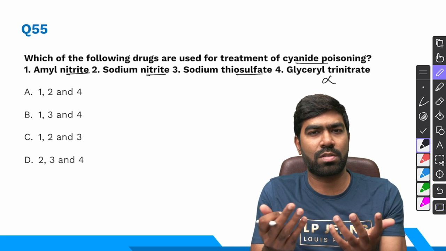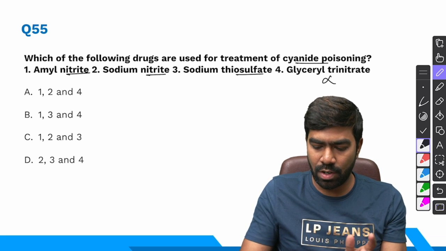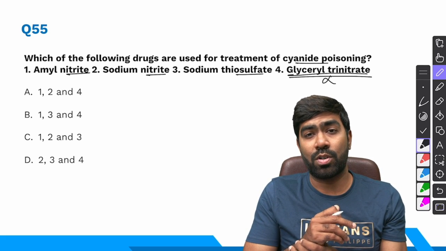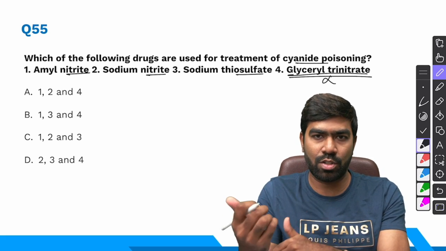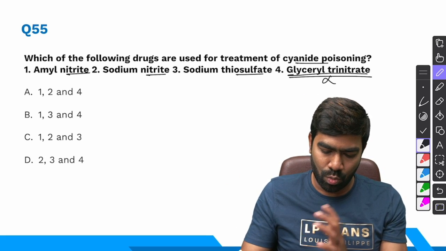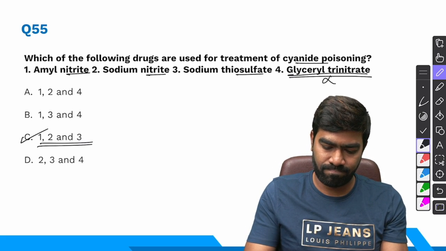Sodium thiosulfate works by converting cyanide to thiocyanate, so that can be excreted in the urine, but definitely not glyceryl trinitrate, because NTG, glyceryl trinitrate or nitroglycerin, is used in angina. So nitrites can be used, but not nitrates. So 1, 2, and 3 can be used. So right answer is option C.